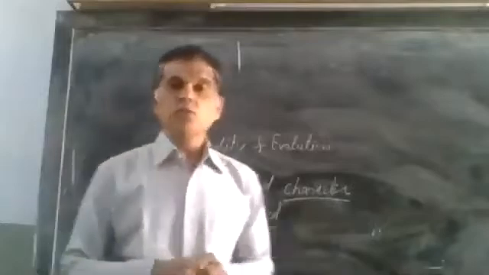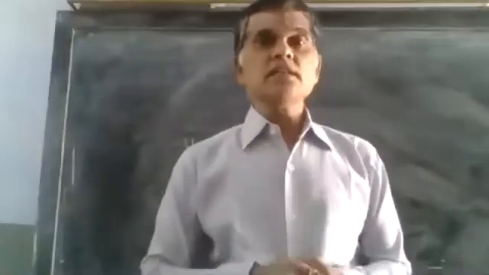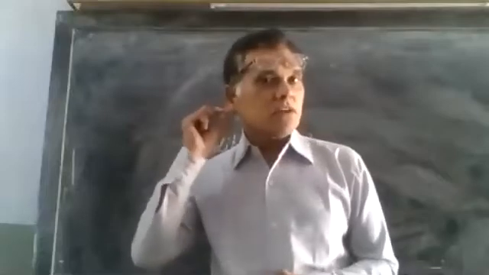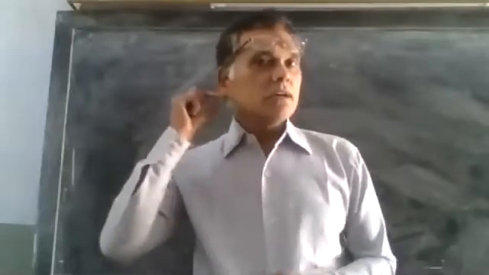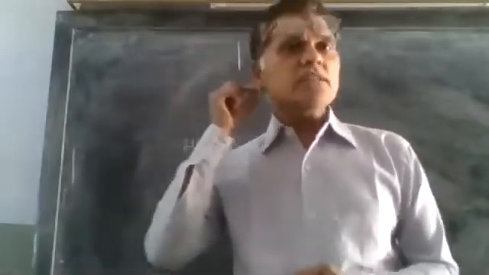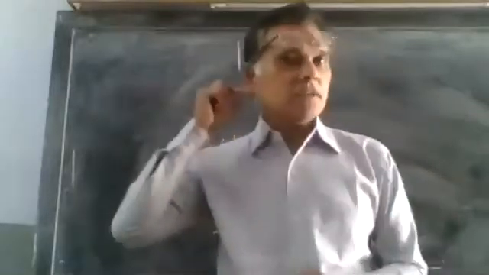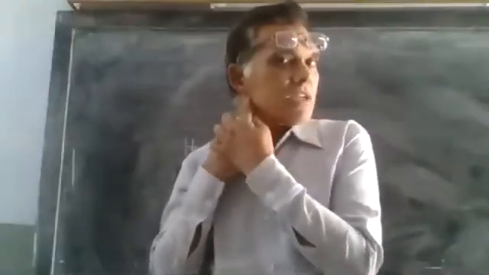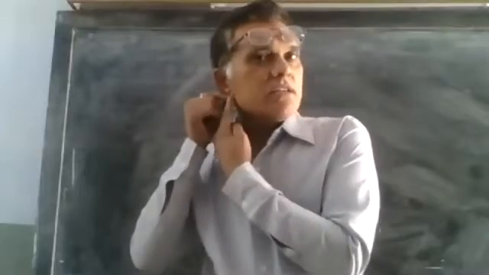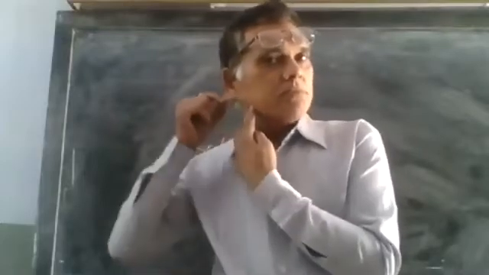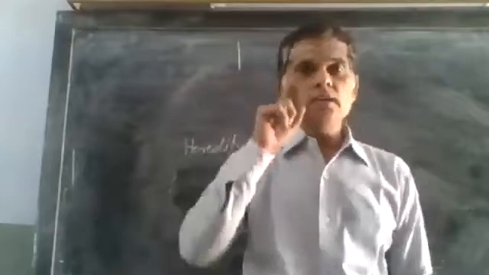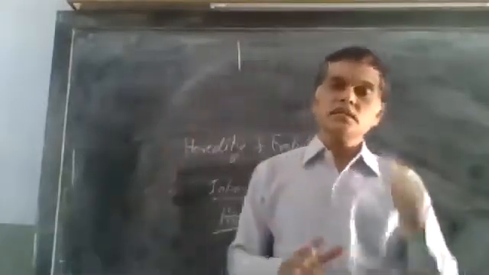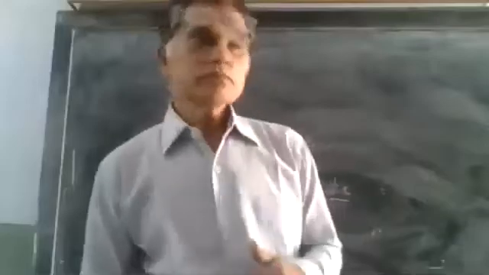In your NCERT books, one example is given: attached ear lobes and free ear lobes. Attached ear lobe means the lower lobe is attached till the last point. If it is free, that is a free ear lobe. It is also an example of inherited characters that come from the parents.